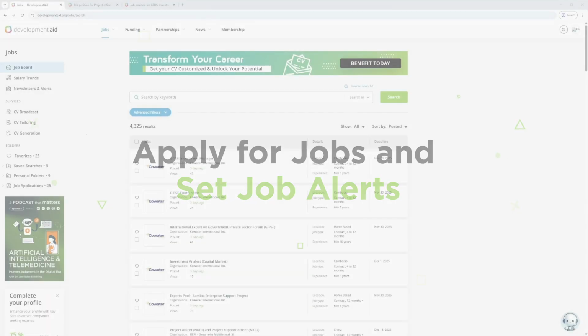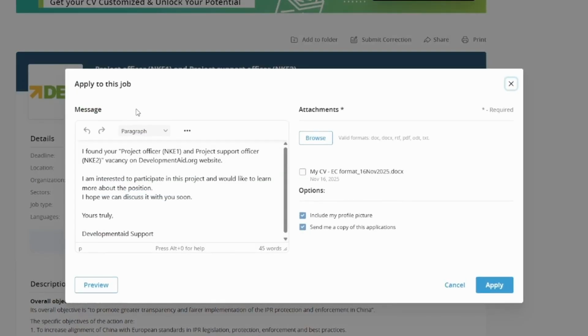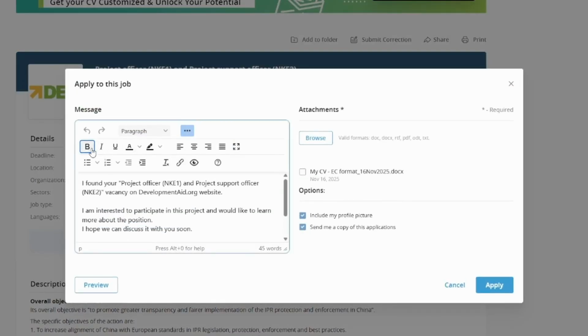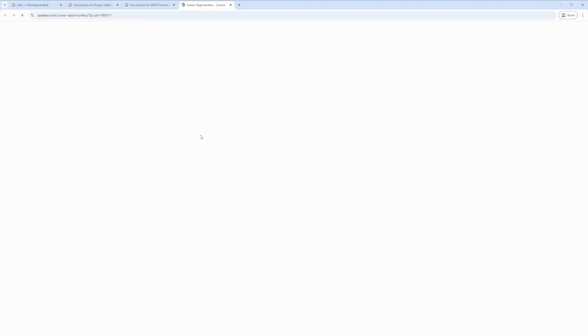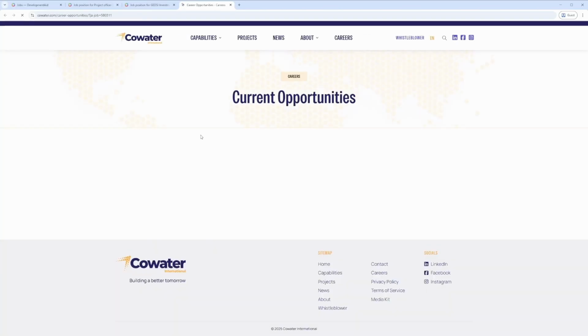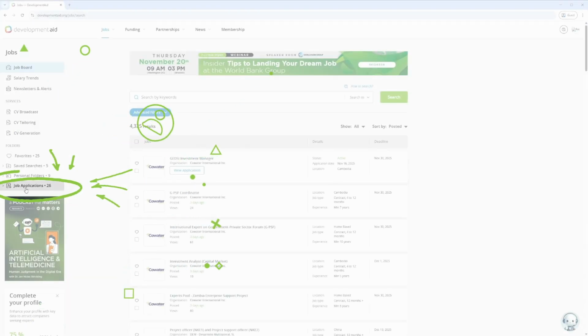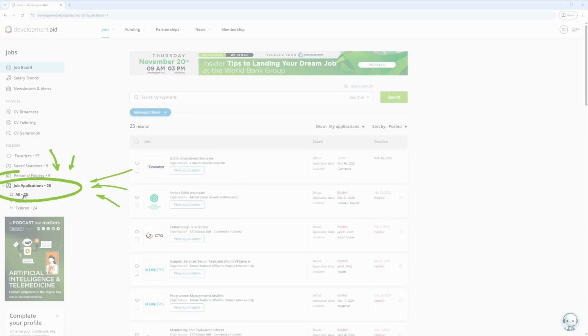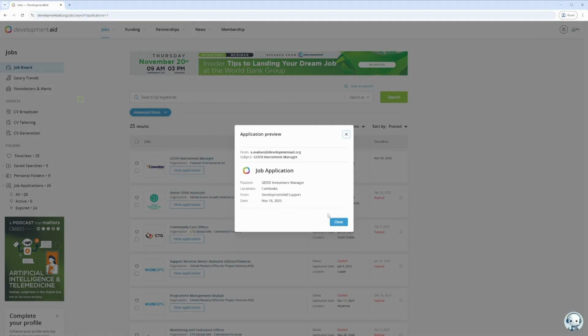There are 2 ways to apply for jobs. Method 1, Easy Apply. Apply directly via the platform. A pop-up window will appear where you can adjust your message and upload your CV or choose one from your profile documents. Method 2, Apply Now. When an organization uses an external link, the Apply Now button will redirect you to the company's official website. You can always track your progress in the job application section on the left panel. See how many applications you've submitted and which ones are still active or expired.